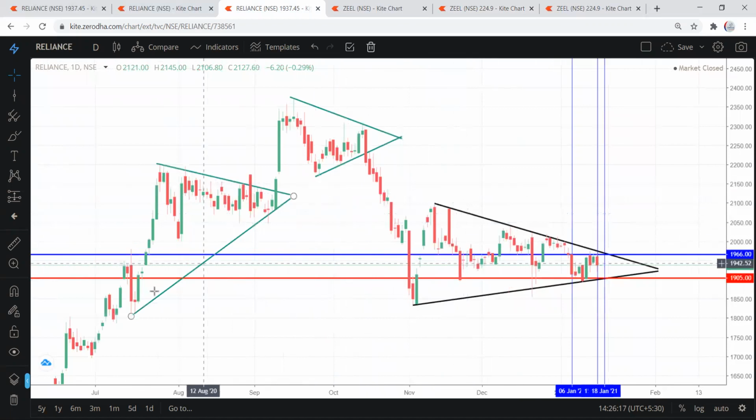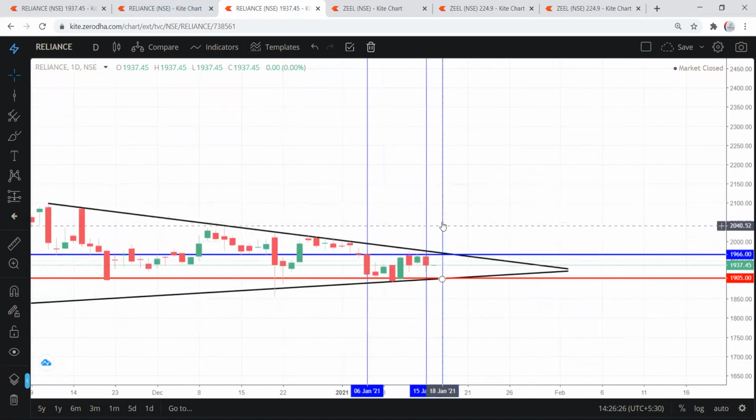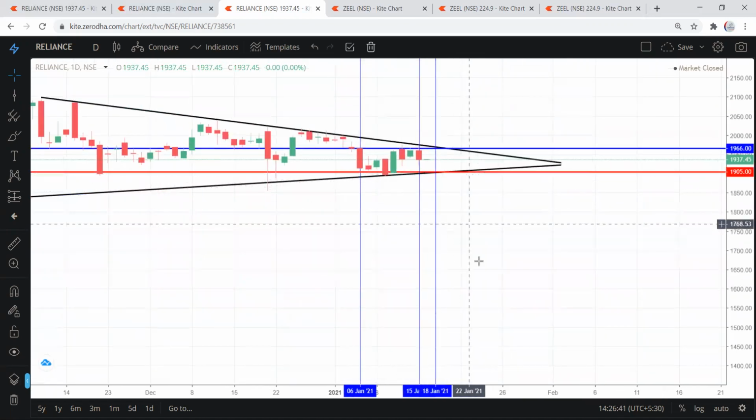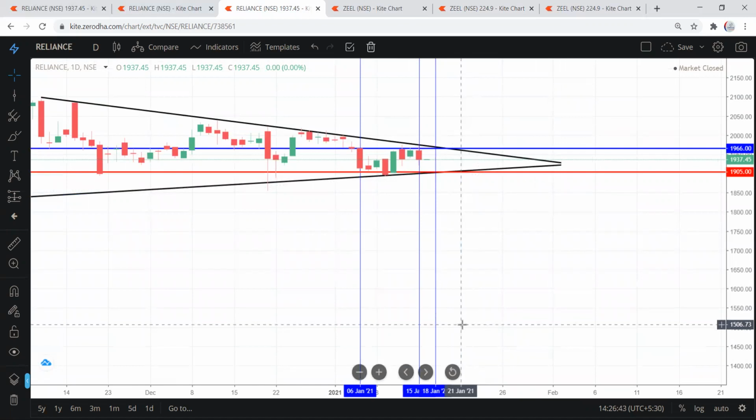Whenever it makes a third triangle, it will break on the upper side, but we need to watch, because 18th is a mega day. If it closes below this astro day low, which is the 6th Jan low of 1905.15, and the trend line is also sitting there, then it is highly probable to touch 1830, 1741 and 1686.